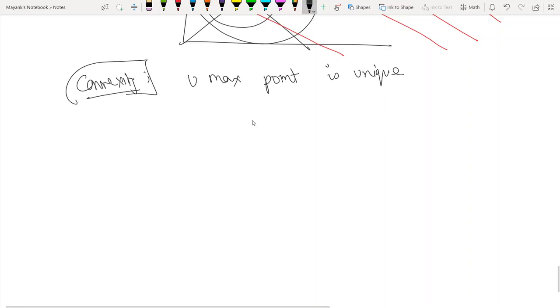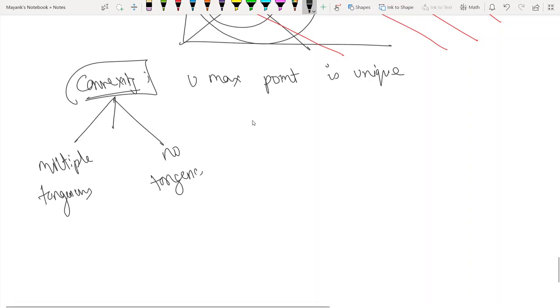But when you relax convexity, you can get two situations: either multiple tangencies or no tangencies. So these are the two cases. Either you get multiple tangencies or you get no tangencies at all.